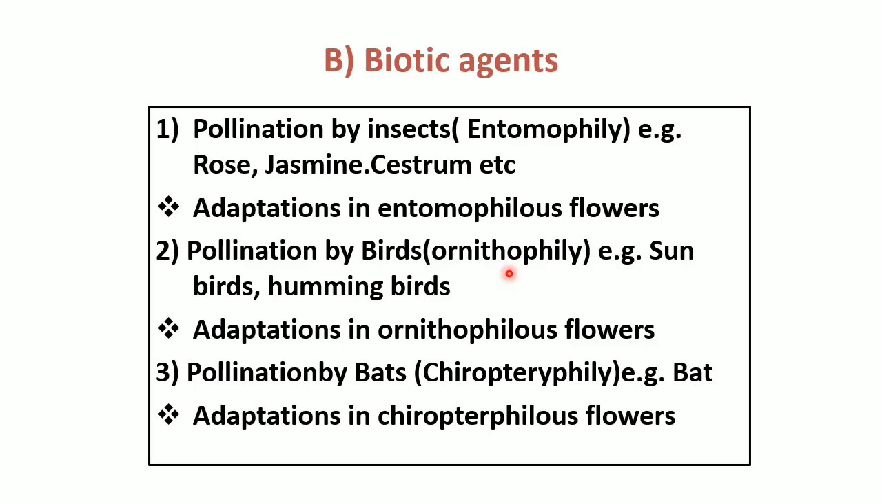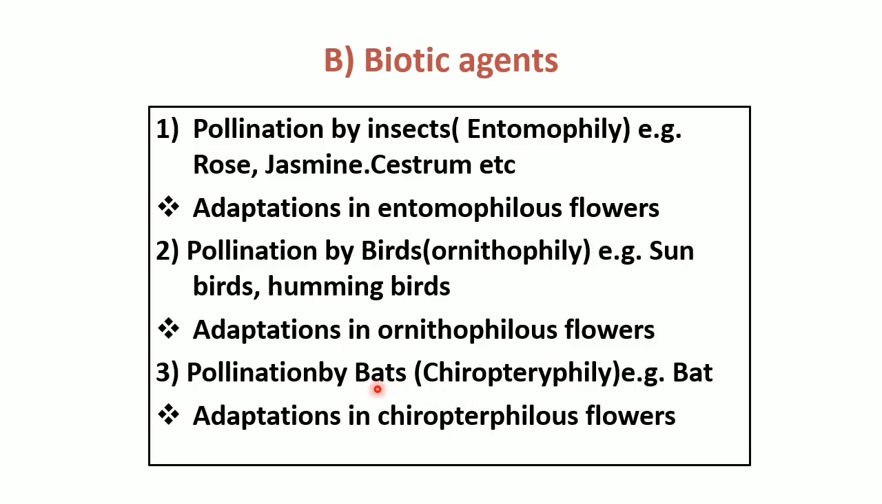Now what are the floral adaptations of ornithophilous flowers? First one is, flowers are large with thick and fleshy floral parts. Second, the corolla is a tubular and funnel shaped structure in ornithophily. Third one is, flowers with bright colored corolla, orange, red, blue, yellow in color, which attract the birds for pollination.